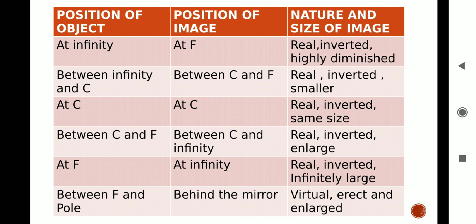Always remember, the image formed by concave mirror is always real and inverted except the condition when object is placed at focus and pole. Only in this case, image is formed virtual, erect and enlarged. Now let's study this chart one by one in detail.